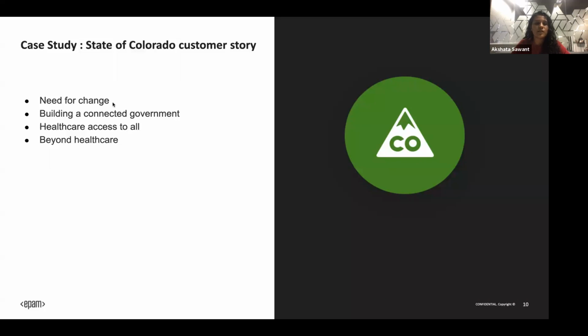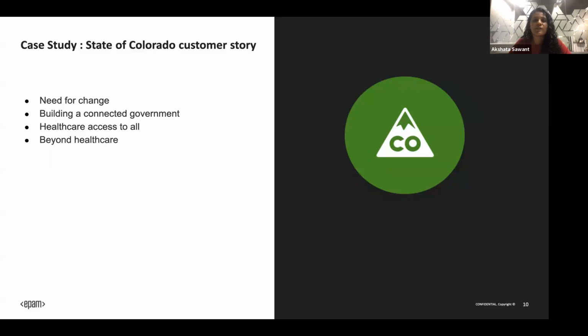Firstly, what was the need for change? There was a law passed in 2009, an act for cheaper medicines, assistance for cheaper medical facilities.